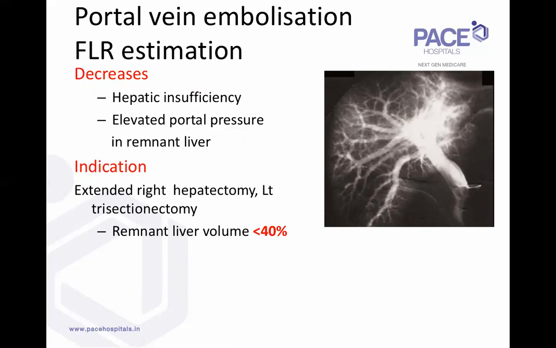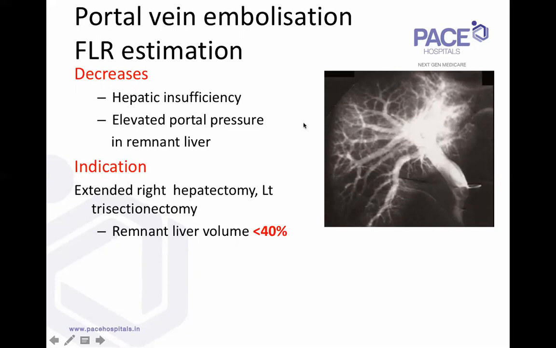Portal vein embolization is done when, let's say, you're planning a right hepatectomy and your right lobe volume is about 70%, left lobe is only 30%. You are blocking the portal venous inflow of the right lobe. That deprives the right lobe of its nutrition. In the next 3 weeks of waiting, the left lobe hypertrophies before the surgery. So there are two advantages.